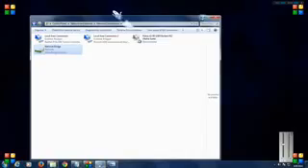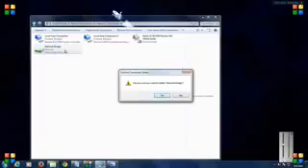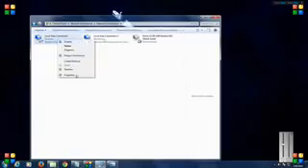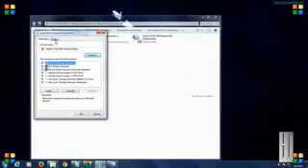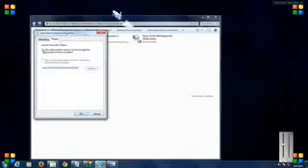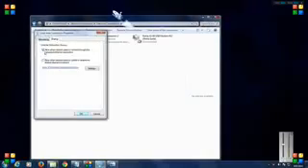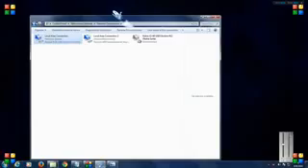So after checking that, if you are still not able to connect to the internet through your Android device, what we're gonna do is just delete this bridge connection, and now we are gonna take the properties of our LAN connection or our PC internet connection and choose its sharing option and tick the allow other network users to connect through this computer's internet connection. Okay, and after checking that,